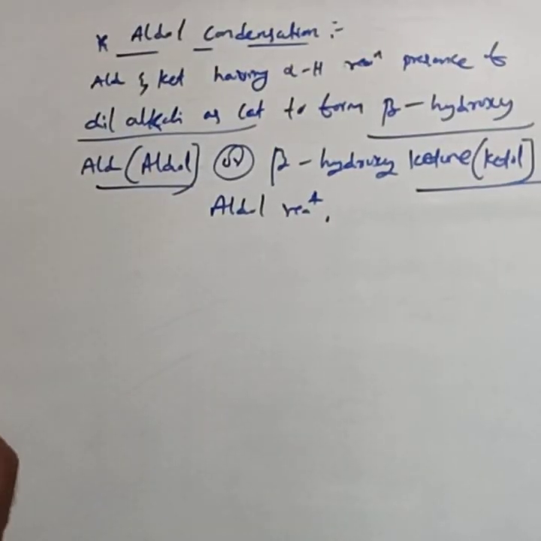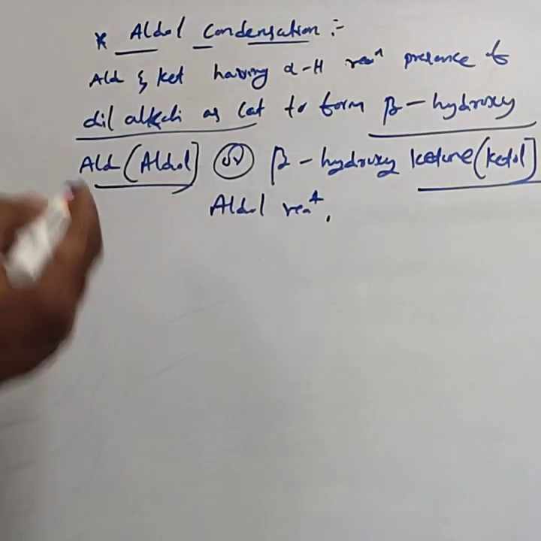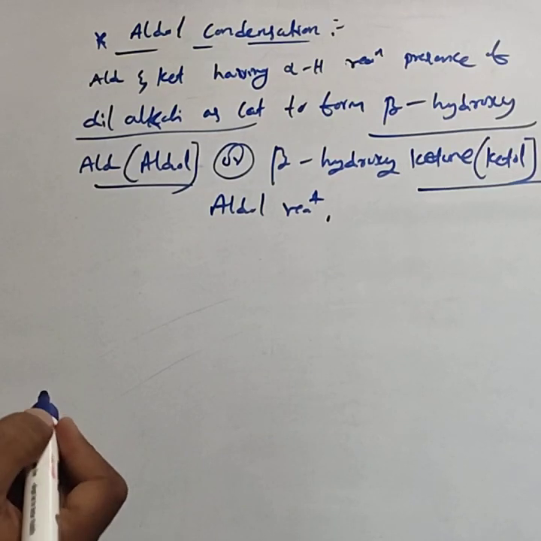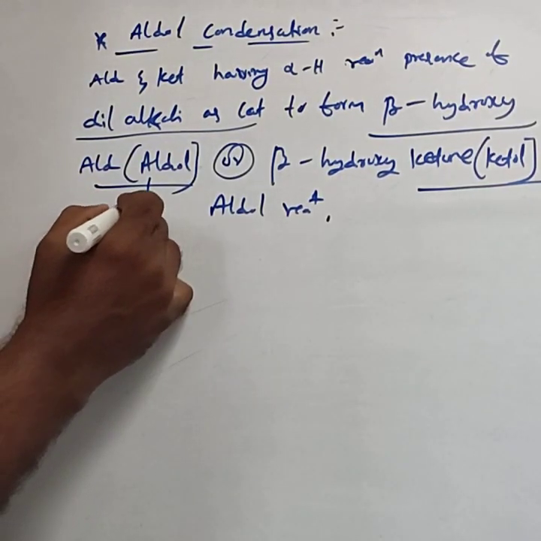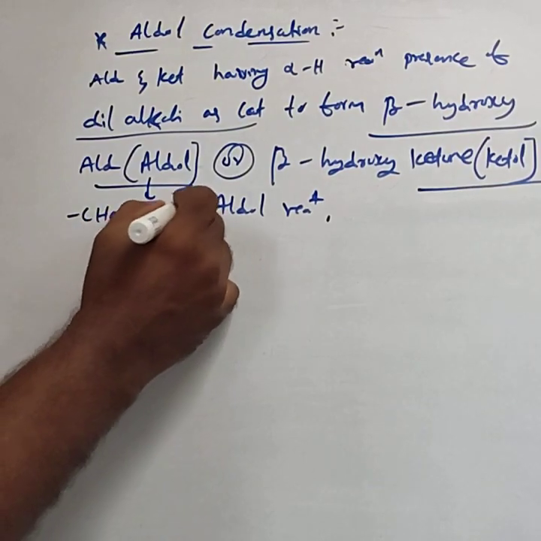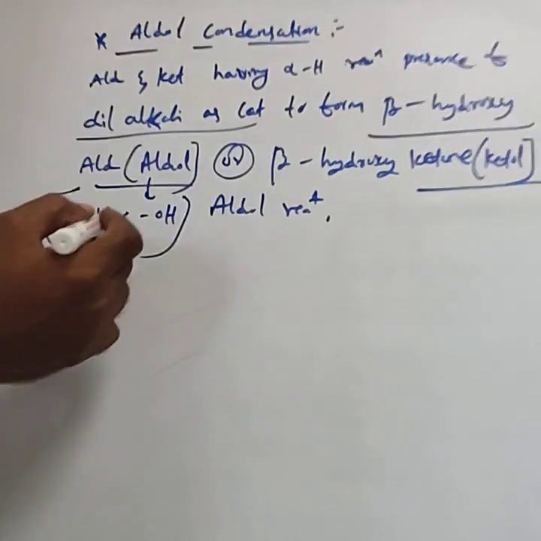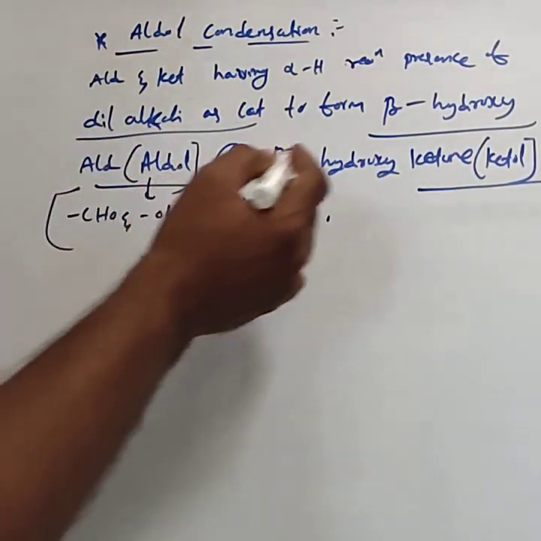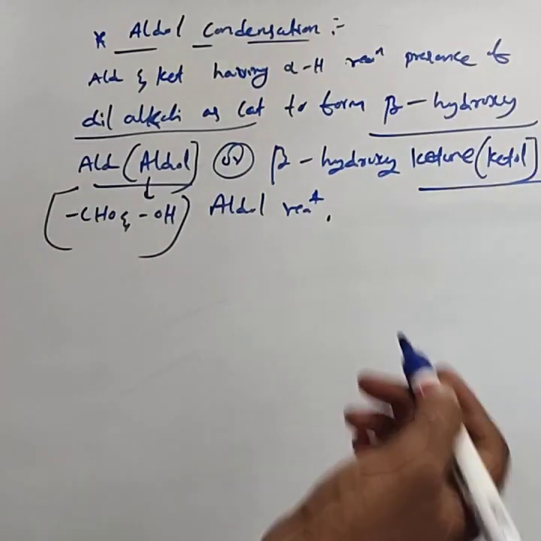As the catalyst to form a beta hydroxyaldehyde. Beta hydroxyaldehyde means aldol. Aldol means a compound which contains both an aldehydic group and an alcoholic group. This is called aldol: beta hydroxyaldehyde, with CHO and OH groups present. And beta hydroxy ketone is commonly called ketol.